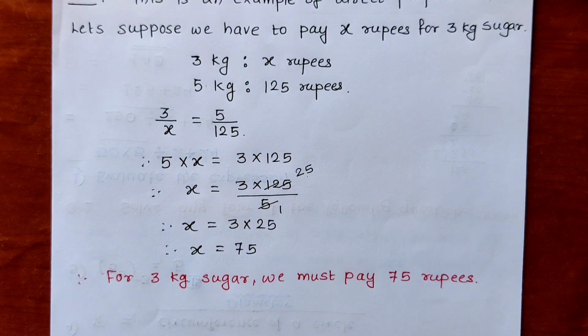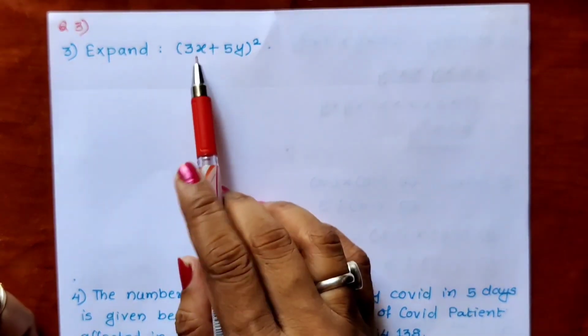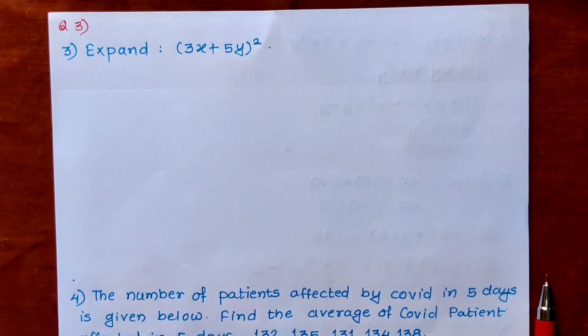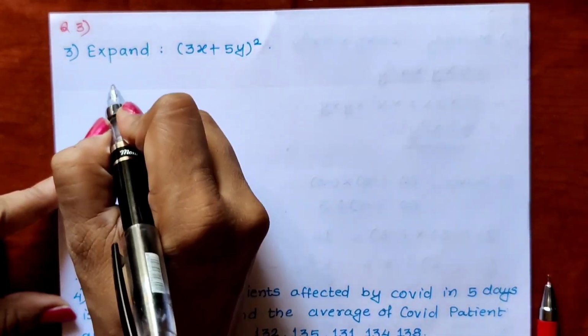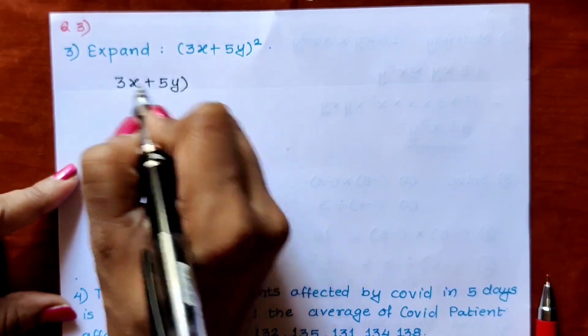Now let us go on to the third sub question. Third is expand. We have been given a binomial and its square. When a binomial and its square is given and we have to expand, that means we have to use the formula. So first write the question: 3x plus 5y whole square.